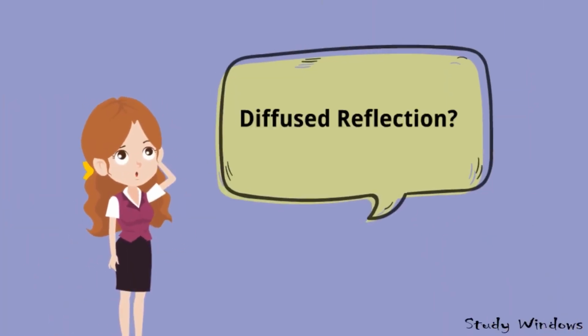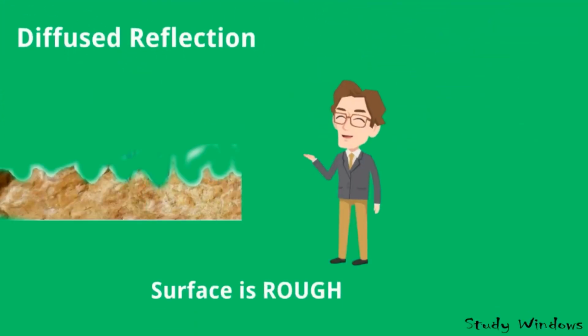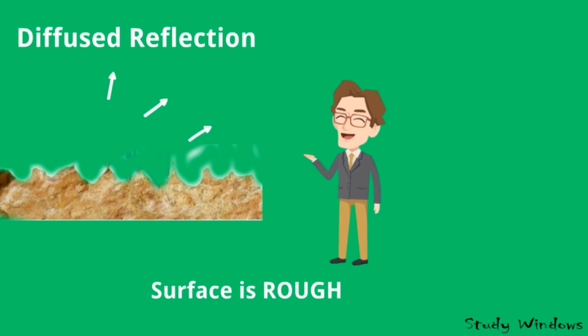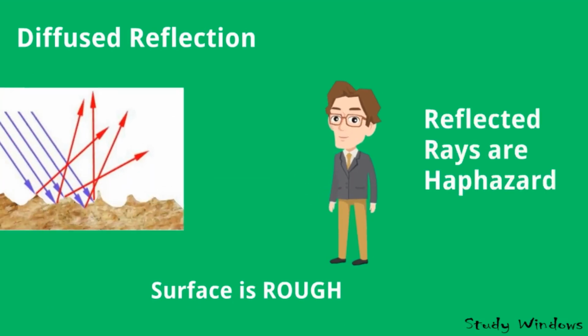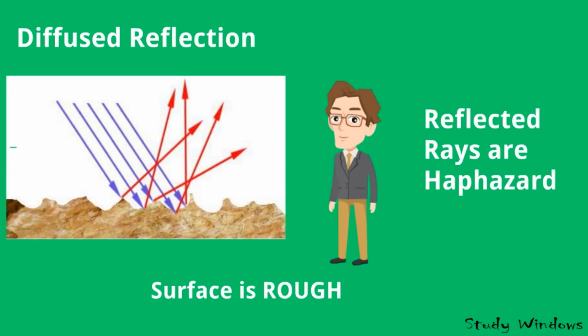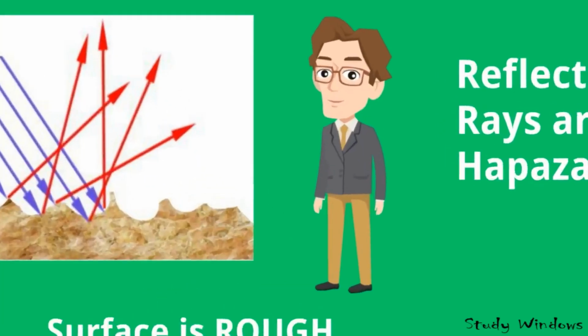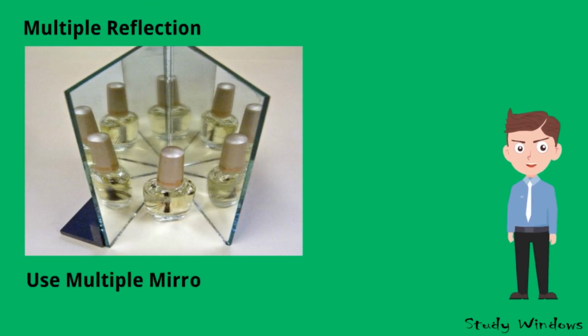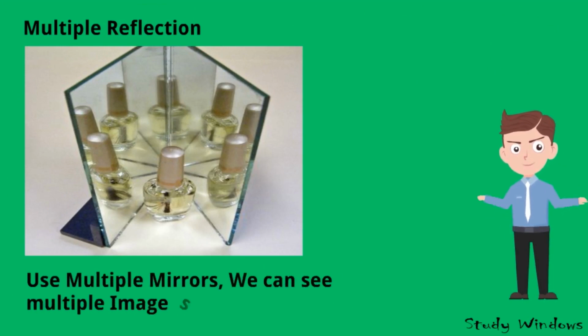Diffuse reflection. When the surface is very rough, then the reflected rays will not be uniform. They will not be parallel. They will be haphazard. And multiple reflection. If we use multiple mirrors, we can see multiple images. And this is known as multiple reflection.